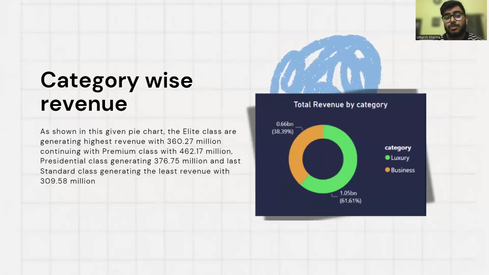Then we're going to talk about the category wise revenue. Okay, so this data contains two types of category, right? Luxury and business. In luxury, 61.61% of the revenue is generated by luxury class, which is more than half of the revenue of the company. And the rest, 38.39%, is generated by the business class. So if you see that, most of the people come into the luxury category, right?